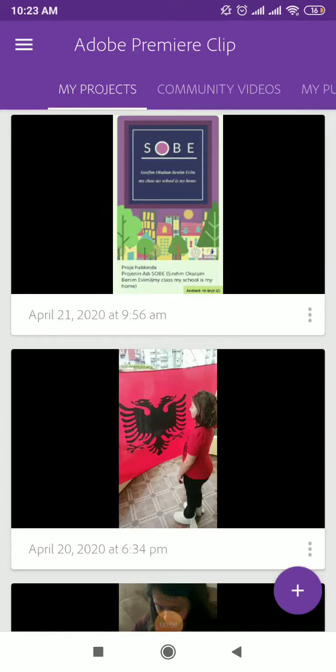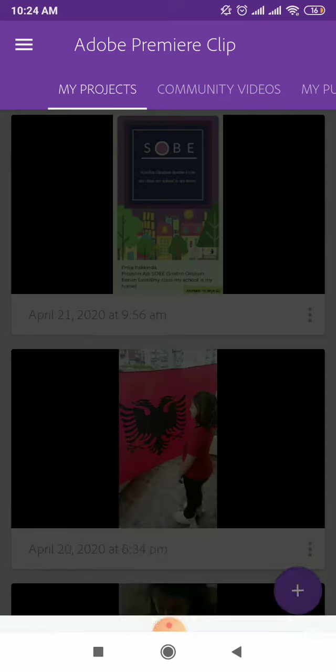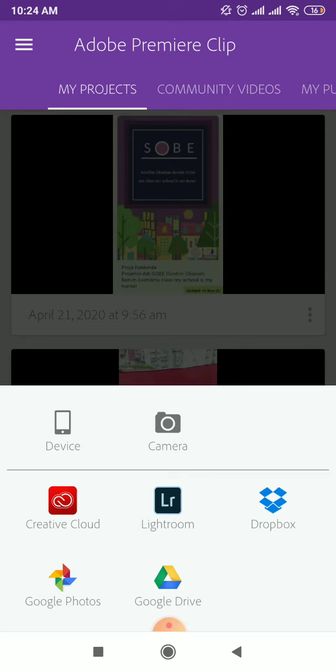How can you use Adobe Premiere Clip? We can choose to send photos from the device, from the camera, and from other sources like Creative Cloud, Lightroom, Dropbox, and Drive.